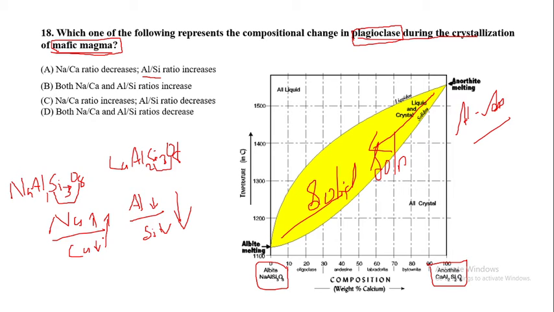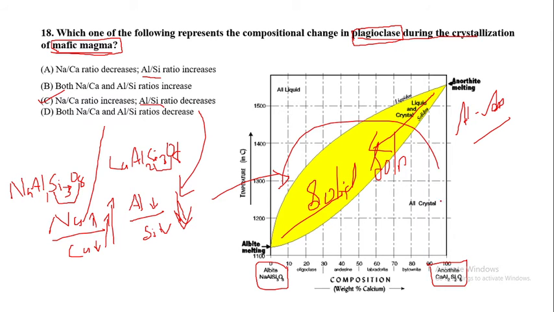Okay, so we need to find calcium and sodium. What we can say is the percentage of sodium and calcium will increase, and the percentage of aluminum and silica will decrease along this solidus curve. So the answer for this will be C: sodium or calcium ratio increases, whereas aluminum and silicon ratio decreases.